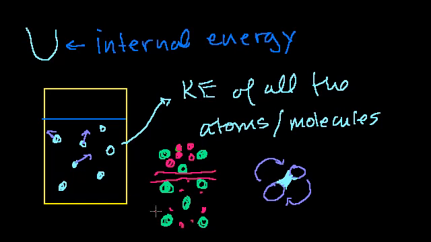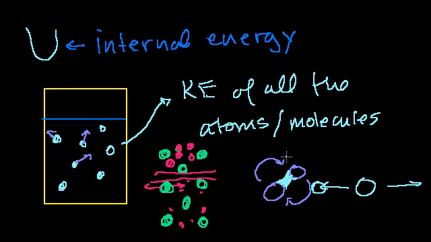It also includes, for example, in a metal, if we were to heat this metal up, they start vibrating, right? They start moving left and right or up or down or in every possible direction. And if you think about a molecule or an atom that's vibrating, it's going from here, and then it goes there, then it goes back and forth, right? When it's in the middle point, it has a lot of kinetic energy. But at this point right here, when it's about to go back, it's completely stationary for a super small moment. And at that point, all of its kinetic energy is potential energy. And then it turns into kinetic energy, then it goes back to potential energy again. It's kind of like a pendulum, where it's actually harmonic motion.